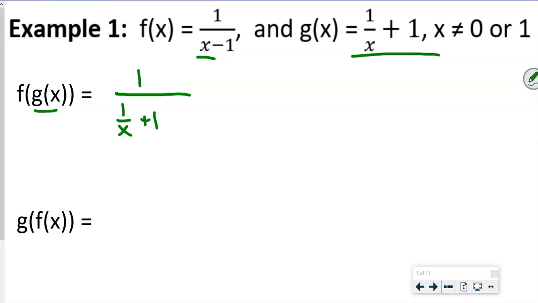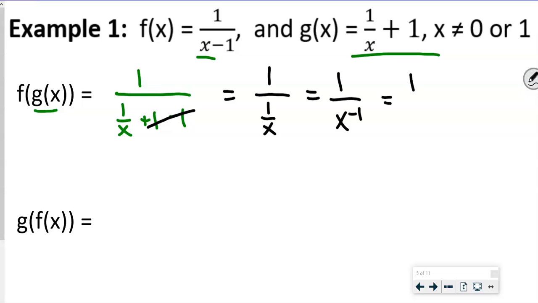And see that minus 1 right there? Plus 1 minus 1. So these two do what to each other right here, guys? Cancel each other out, right? So that's going to be 1 over x. Remember that 1 over x is x to the negative 1, right? So this is going to be 1 over x to the negative 1. Well, if something's in the bottom, it's really what? Yeah, so this is going to be 1 times x to the minus 1, which is what? X to the first, which means it's x.